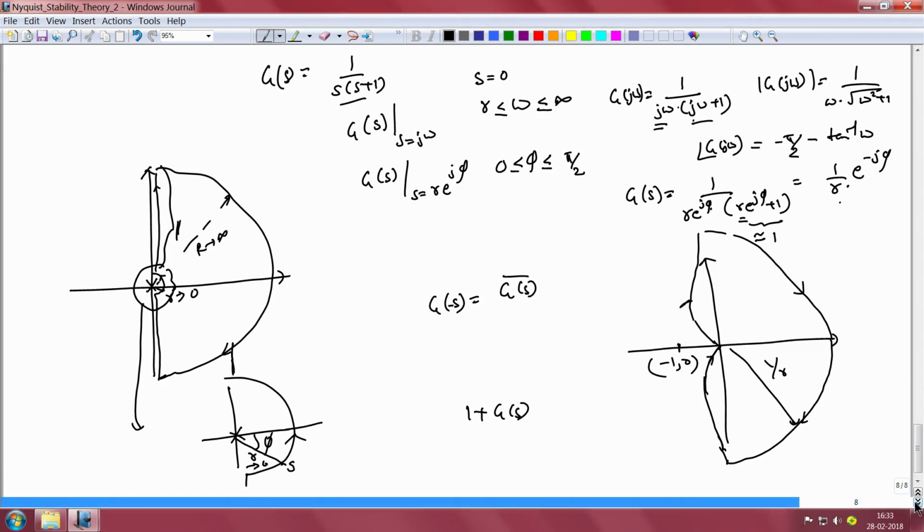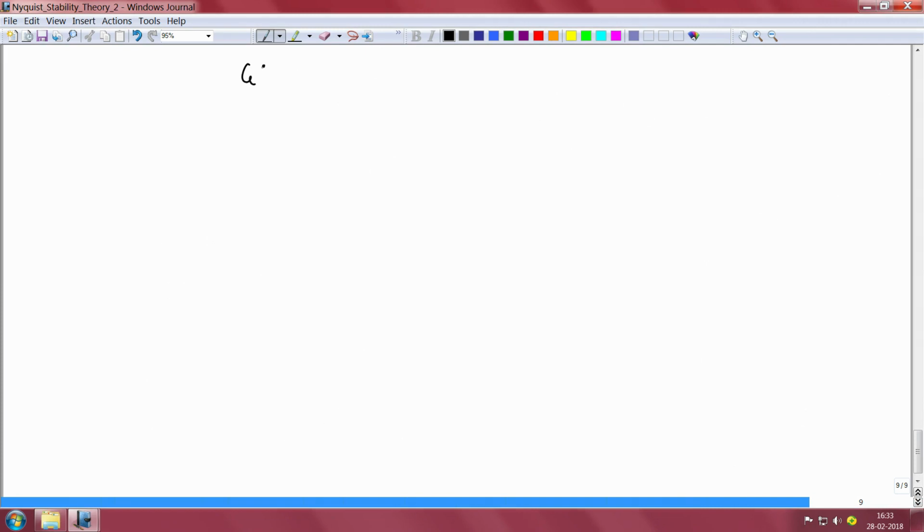We shall take g of s to be equal to 1 by s square times s plus 1, in which case once again, since we have two poles of the open loop system at the origin, we have to undertake a similar distortion to the D shaped contour exactly as we had done for the previous example.